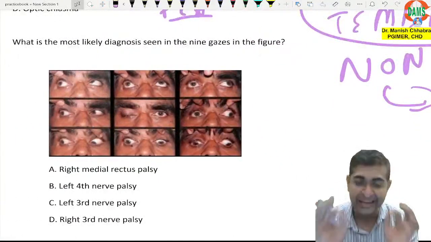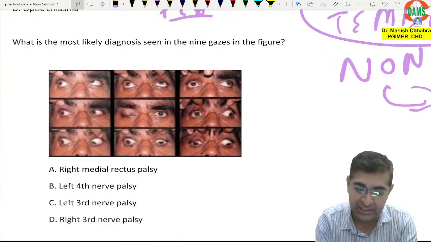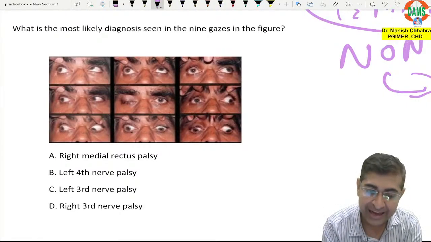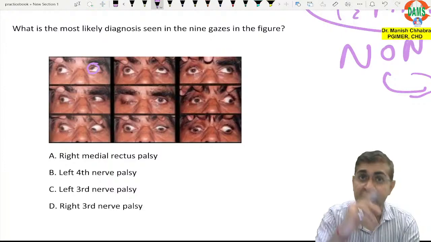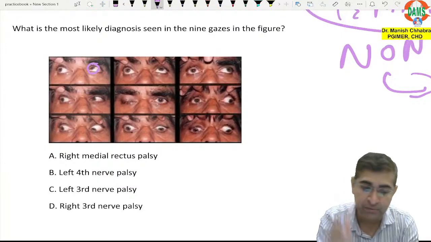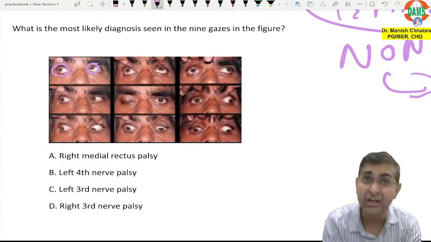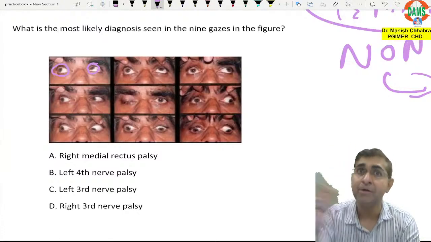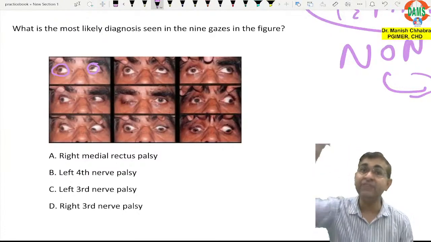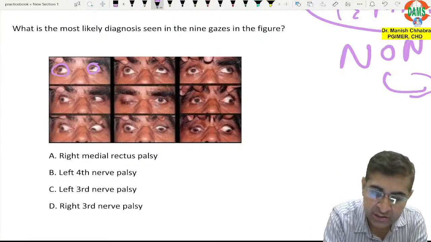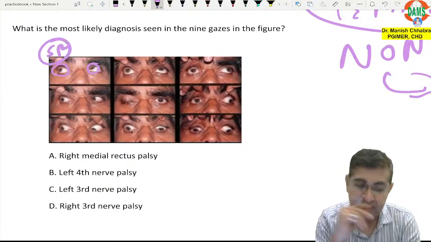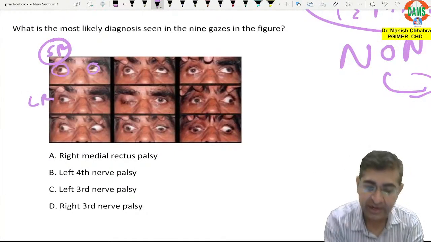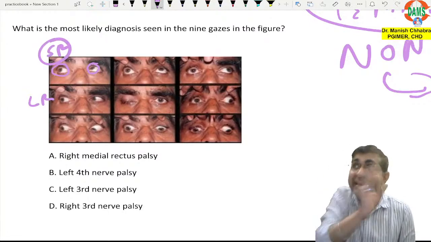What is the most likely diagnosis seen in the nine gazes? So let's solve this query. Check this out. The left eye is elevated in adducted position, but the right eye is not able to elevate in abducted position. Can you tell me which muscle causes elevation in abduction? It is the superior rectus. Which muscle causes abduction? It is the lateral rectus. Which muscle causes depression in abduction?